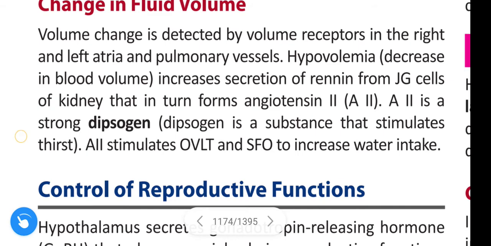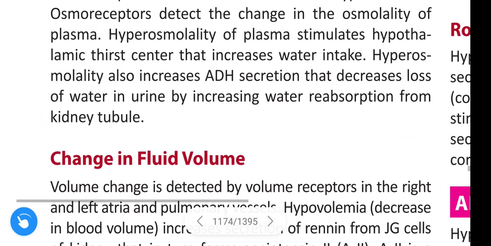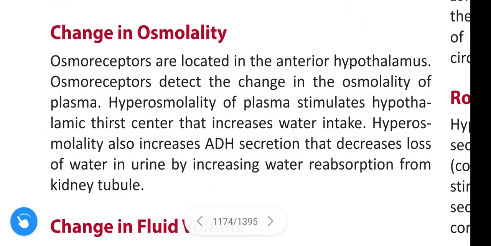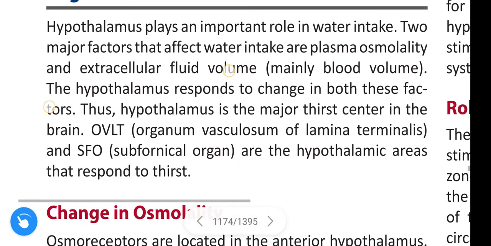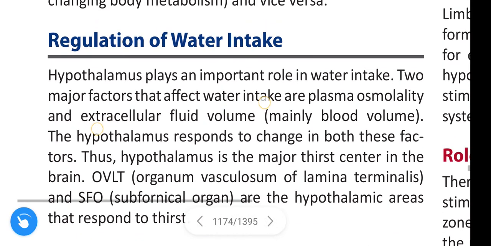Angiotensin II is a strong dipsogen. Dipsogen is nothing but a substance that stimulates thirst. It stimulates the OVLT and SFO to increase water intake. Okay guys, all these factors stimulate the OVLT and SFO to increase the thirst.